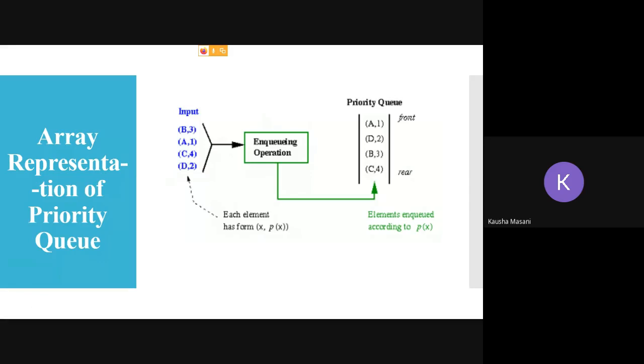Okay, where front is pointing at A of 1 and rear is pointing at C of 4. So that is how your NQ operation is doing the arrangement in your priority queue. Your input is given like this randomly, but in your priority queue, it is maintained in the order of their priorities.